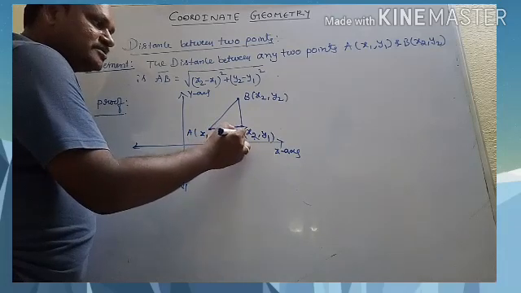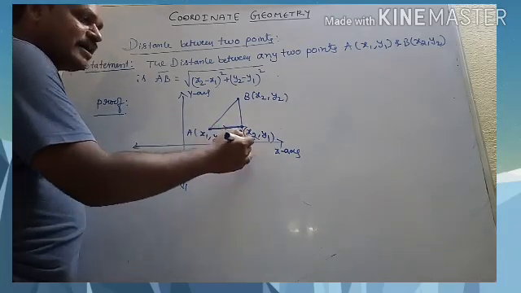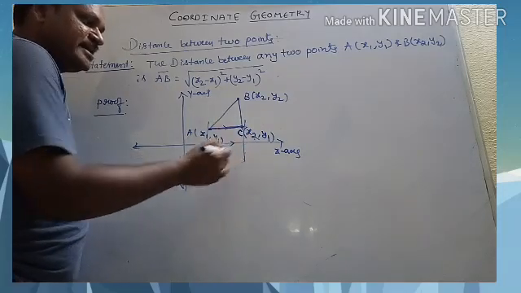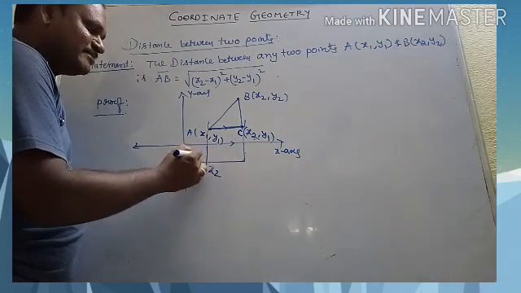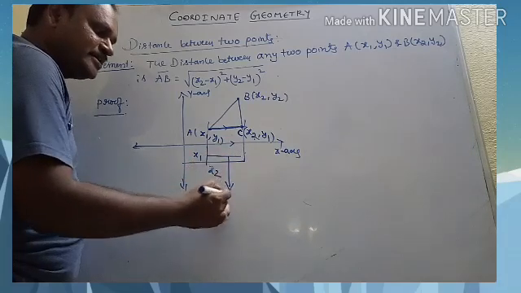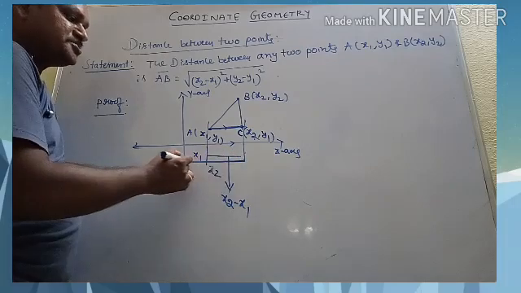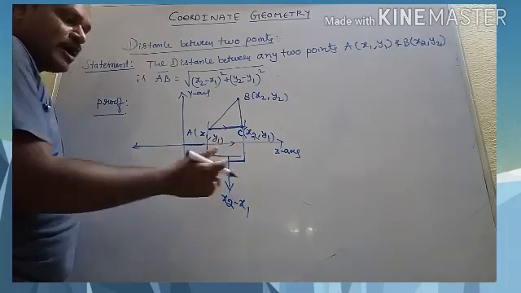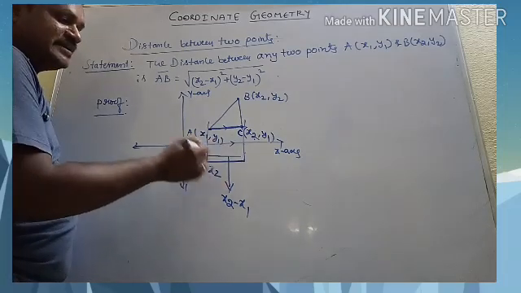Let us call this point C. Now AC is a horizontal line parallel to the x-axis. This total distance is x2 and this is x1, so this part we get as x2 minus x1.